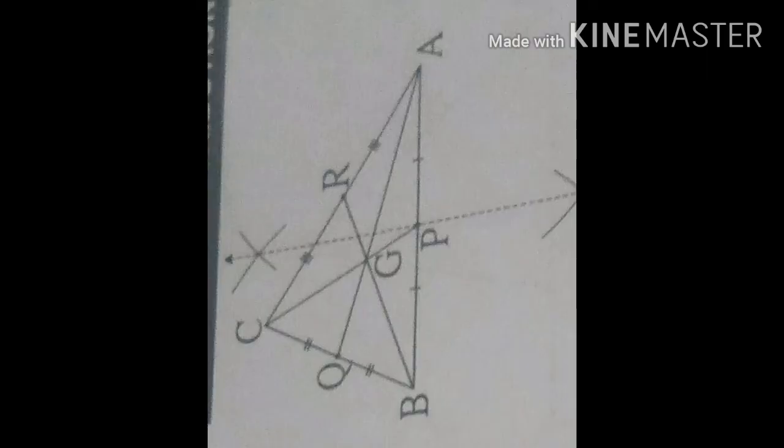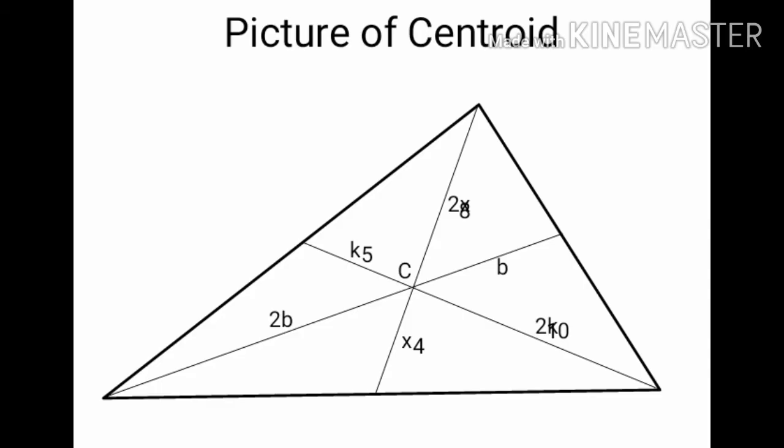Here you can see a figure, triangle ABC, where the centroid is denoted by letter G and the lines BR, CP and AQ, these are the medians which intersect at point G. That is clearly seen. Picture of centroid.